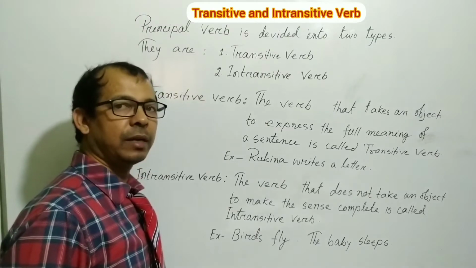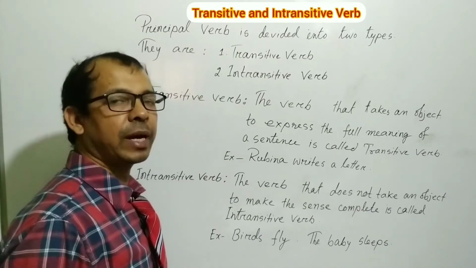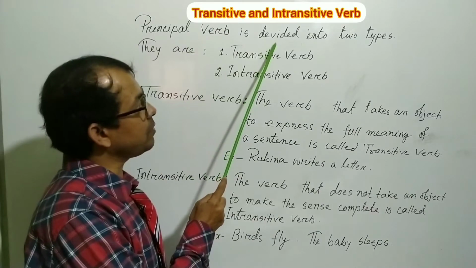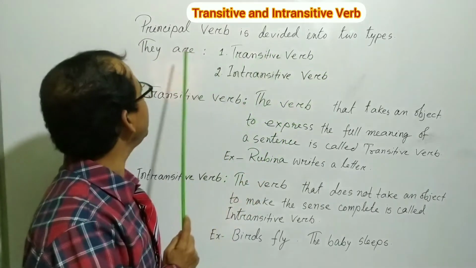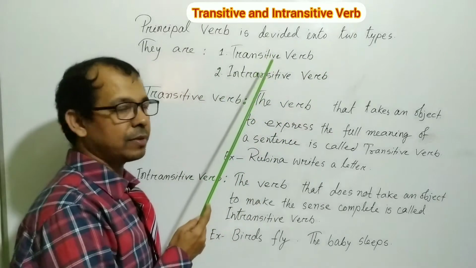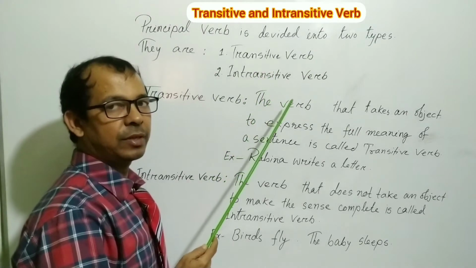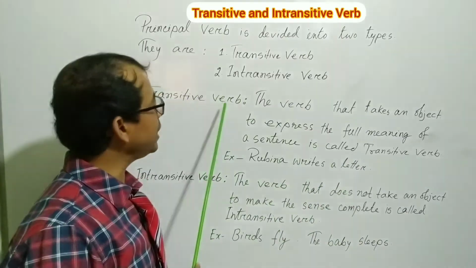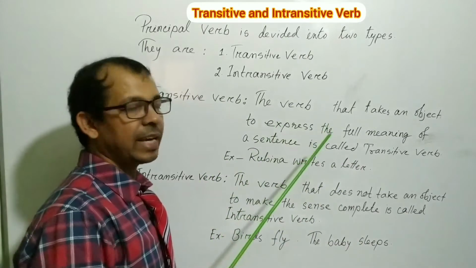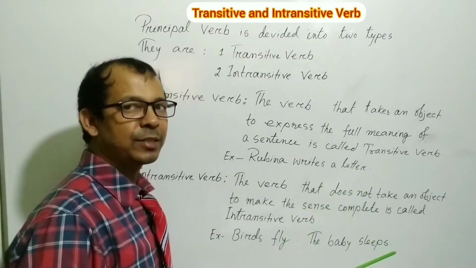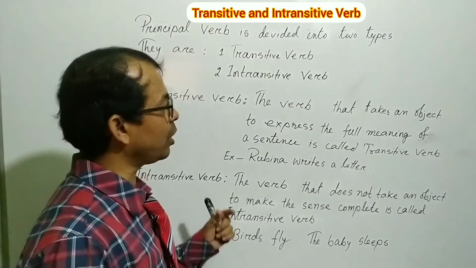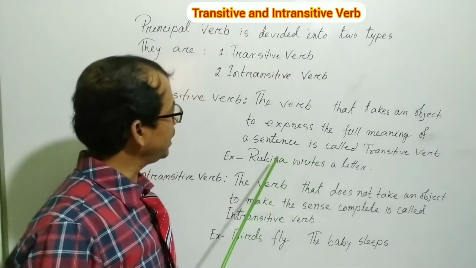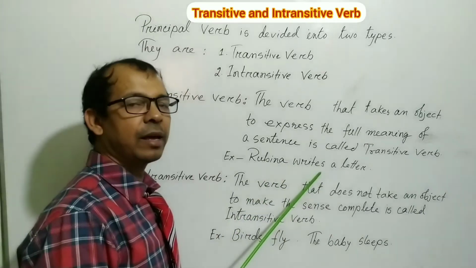My dear students, now we learn different kinds of principal verb. Here you can see, principal verb is divided into two types, and they are transitive verb and intransitive verb. At first, we'll know what is a transitive verb. The verb that takes an object to make the sense complete or to express the full meaning of a sentence is called a transitive verb. Here you can see, Rubina writes a letter.